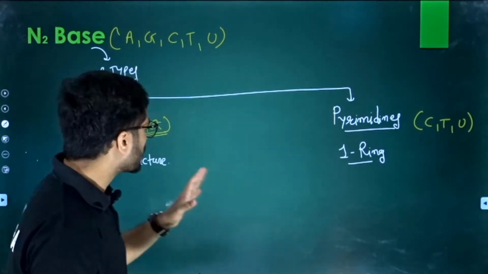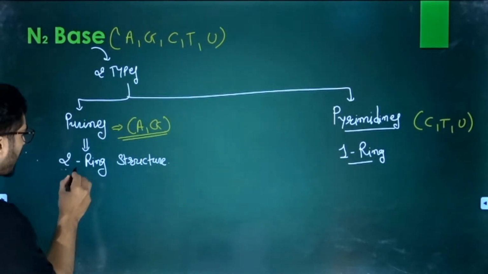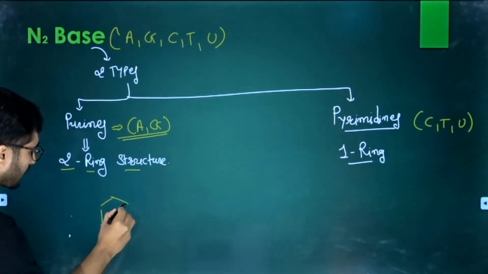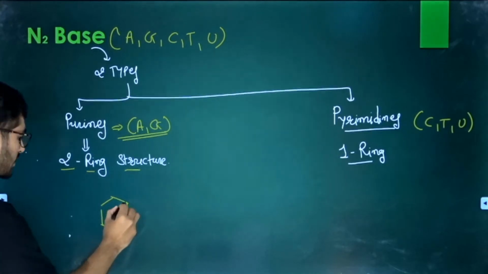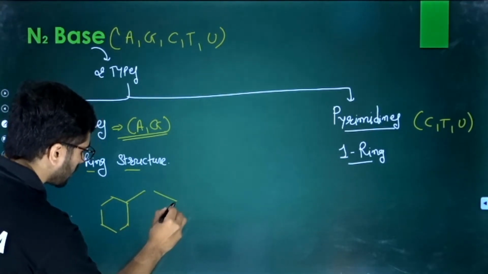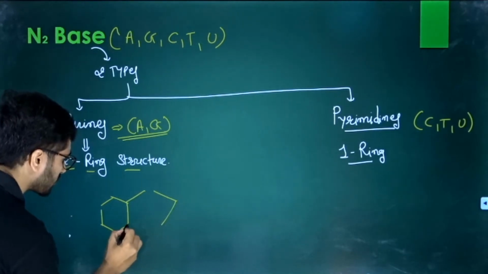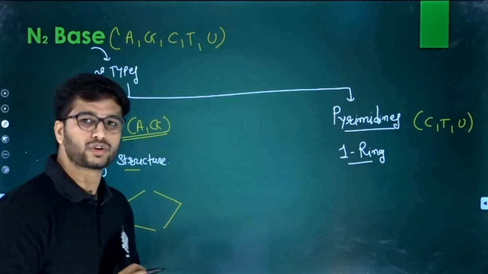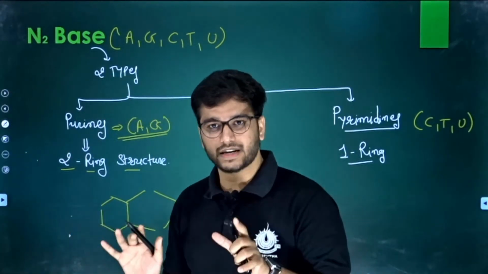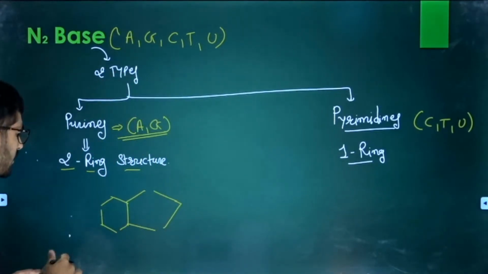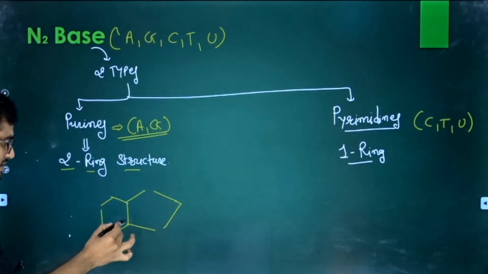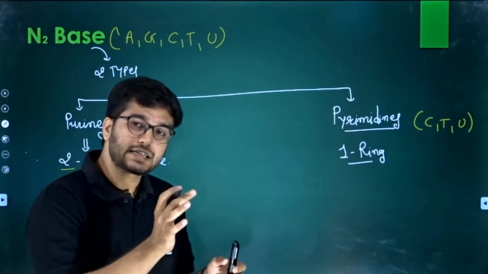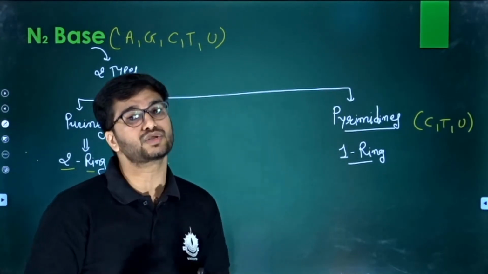We will discuss them. So first of all, let us look at why this 2-ring structure and how this 2-ring structure is formed. See, this is the first ring. This looks a little bit like the components of benzene, like this. So we have two rings. You can clearly see the two rings. Yes, you will ask me, sir, this is not a ring, this is one part, this is the second part, this is the third part. We make a space in between, but this space is nothing but a place where nitrogens are accommodated.